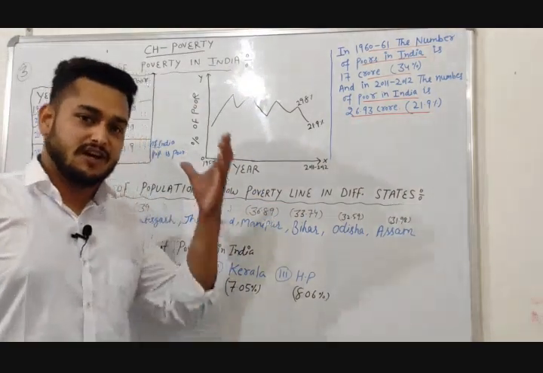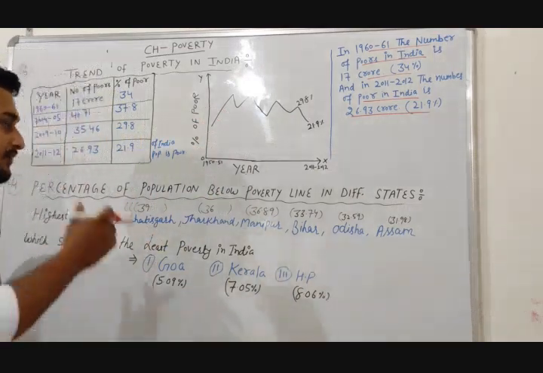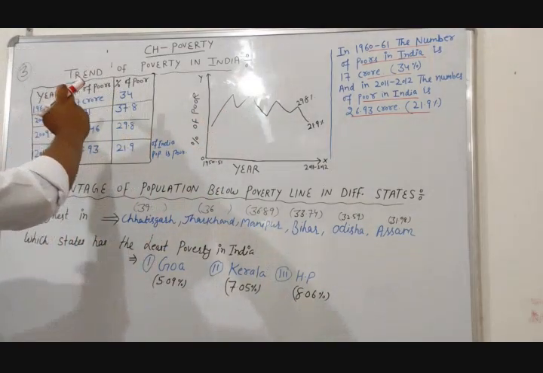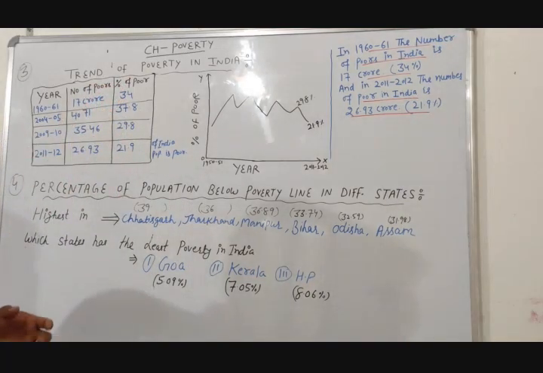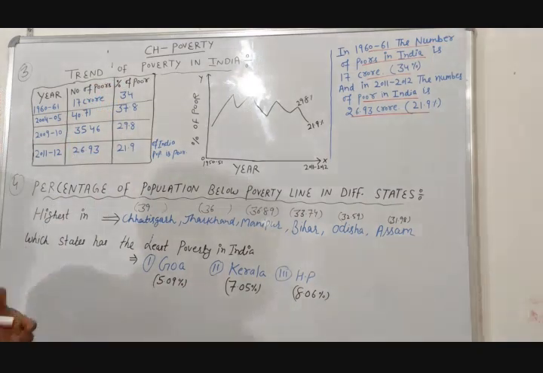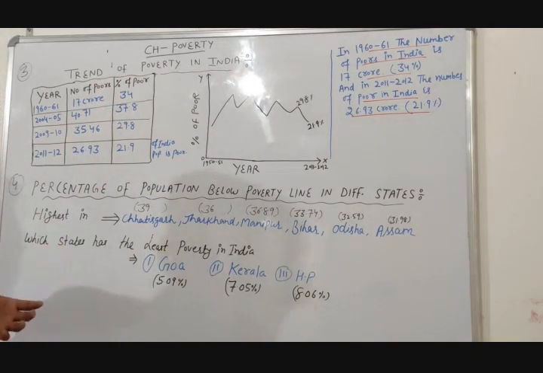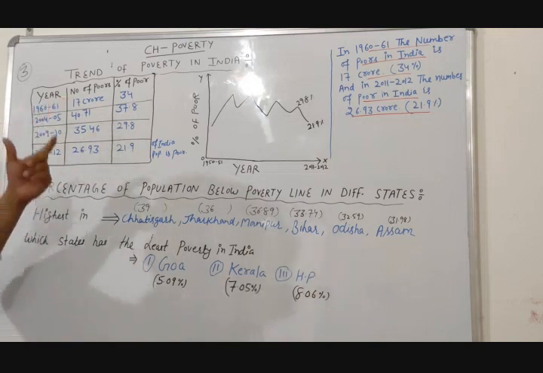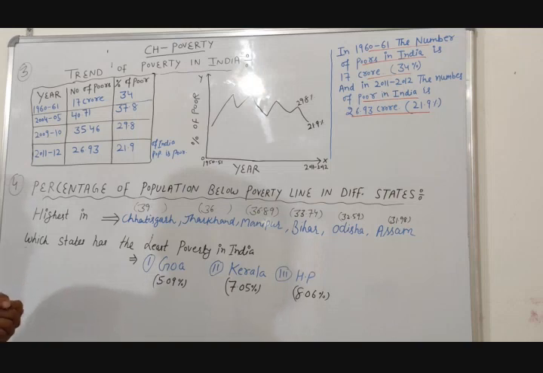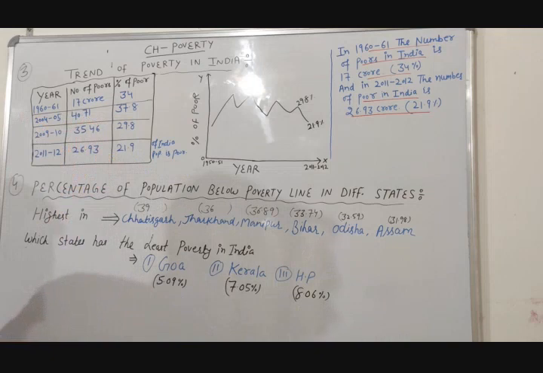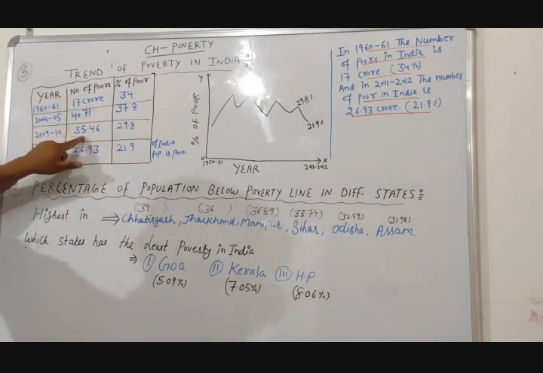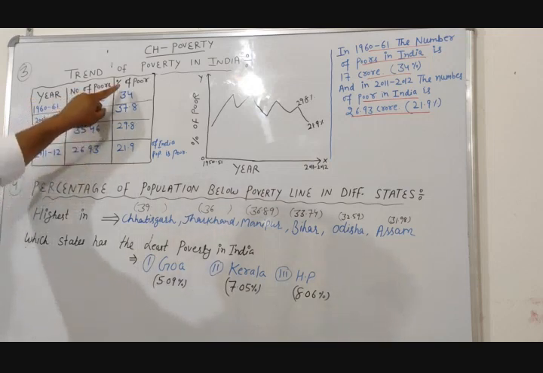Now we are going to discuss the trend of poverty in India. So let's start here. In 1960-61, the number of poor was 17 crore and the percentage of poor was 34%. In 1950-51, the poverty in India was very low. After that, in 2004-5, the number of poor increased from 17 crore to 40 crore, and the percentage of poor also increased from 34 to 37.8%. In 2009-10, the number of poor is 35 crore and the percentage of poor is